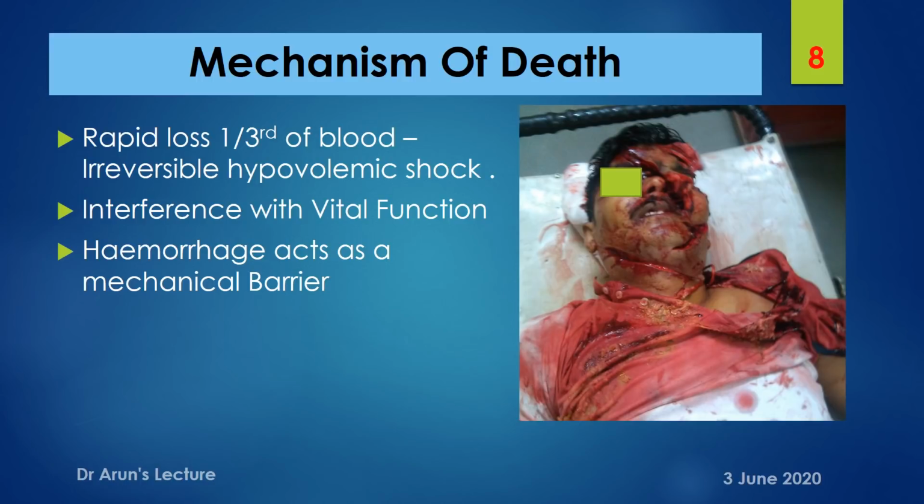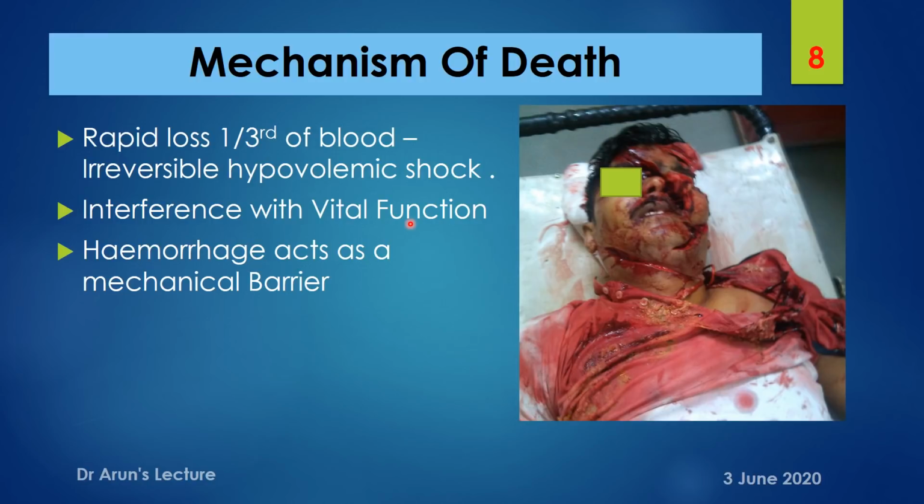So the brain will go into a state of ischemia, and the cerebral neurons can also die. In children, women, and old people, even a minimal quantity of blood loss can be fatal.